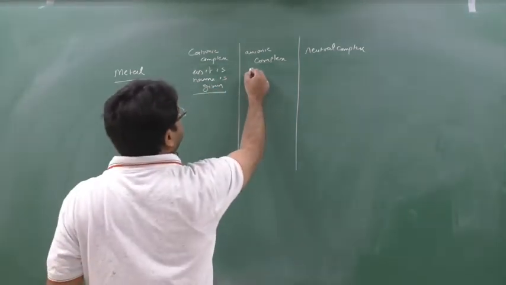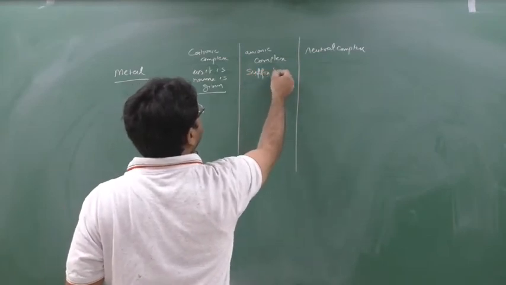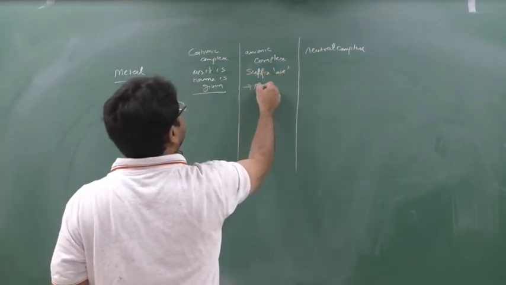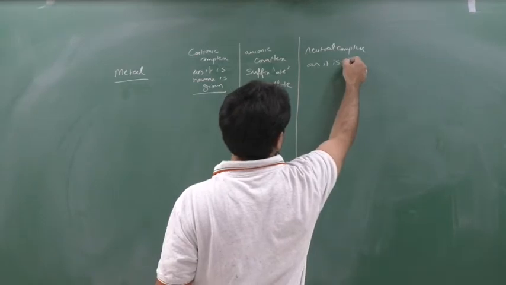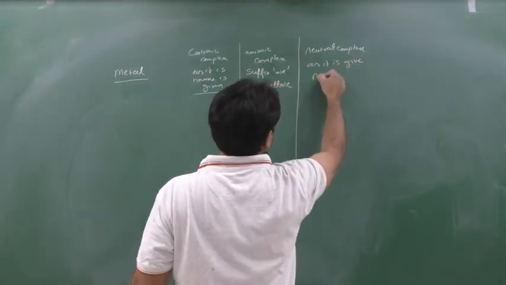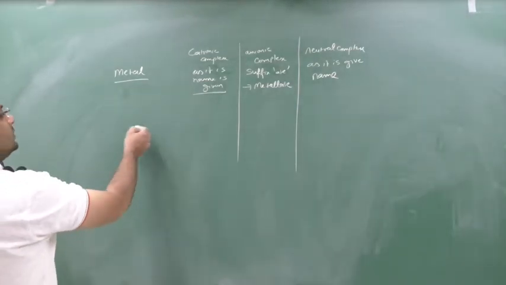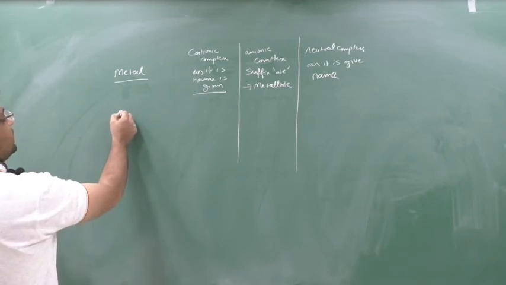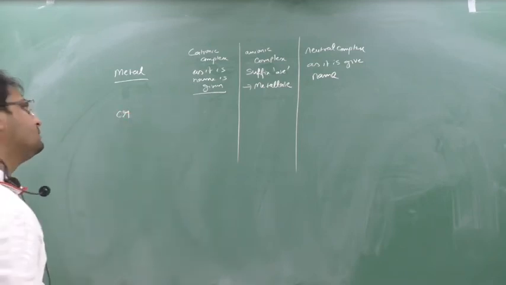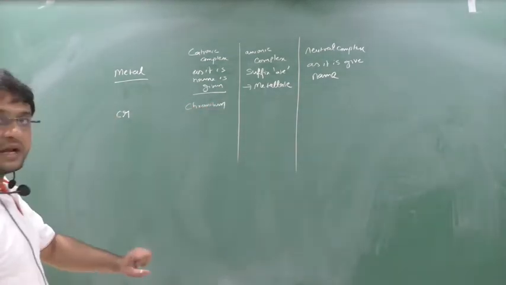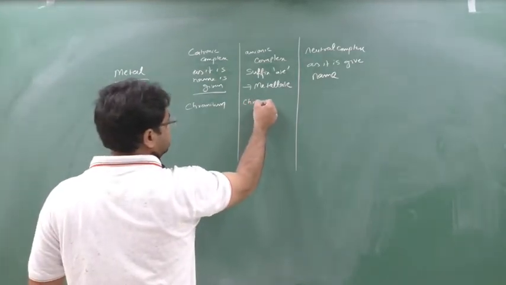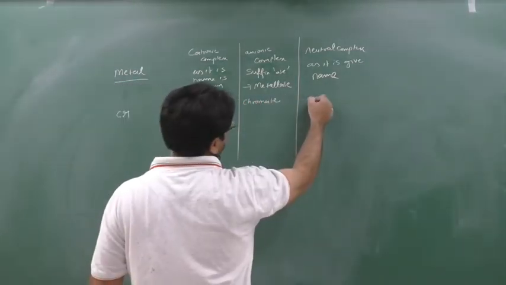But if it is an anionic complex, then the metal should be given with the suffix ate. So the metal name should be metallate. For a neutral complex, you also give the name as it is. Suppose the metal is Cr. If it is in a cationic complex, give the name as it is, chromium. But if it is an anionic complex, you should say chromate. Clear? In a neutral complex, chromium as it is.